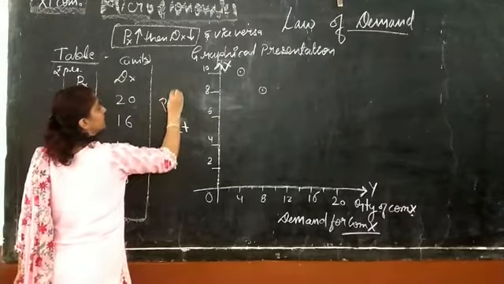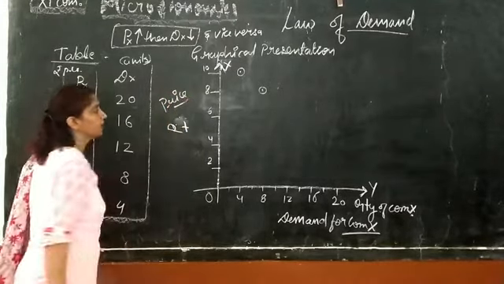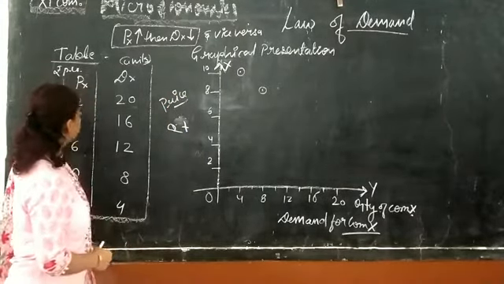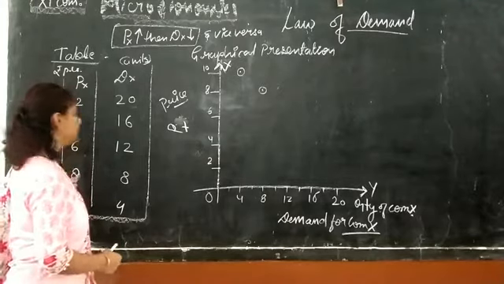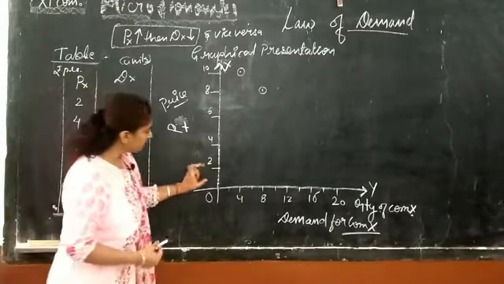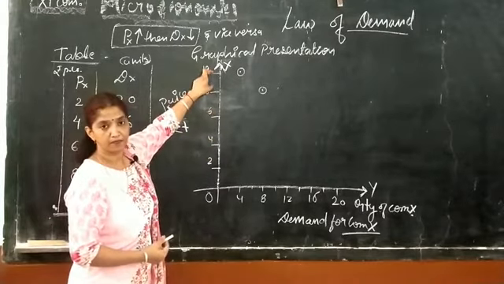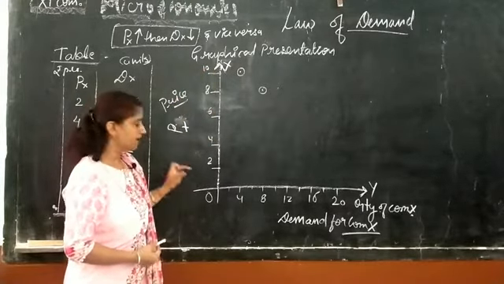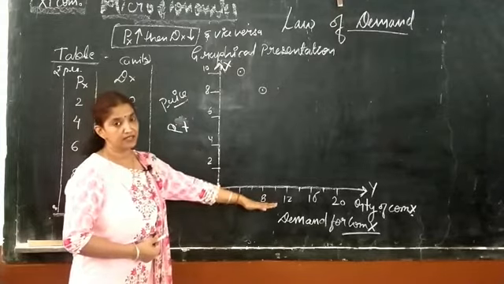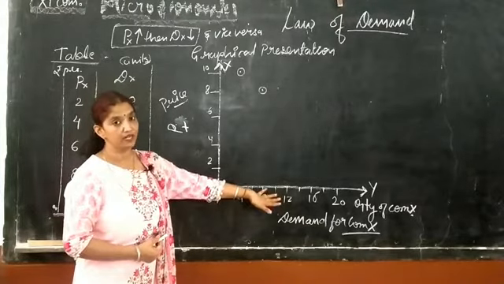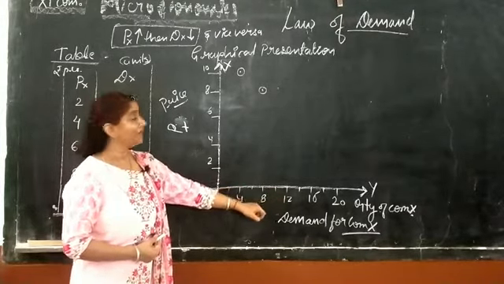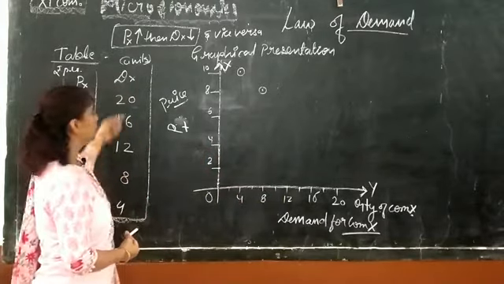Px is price of X. Price 2, 4, 6, 8, 10 rupees I have taken on the y-axis. On the x-axis I have taken quantity demanded, and the quantity demanded is from 4 to 20.